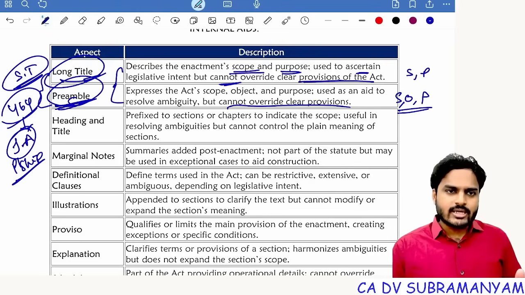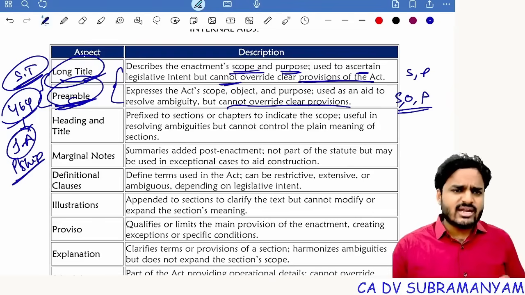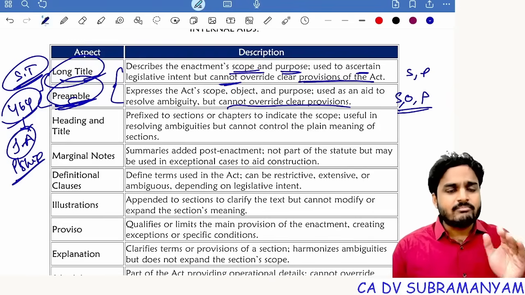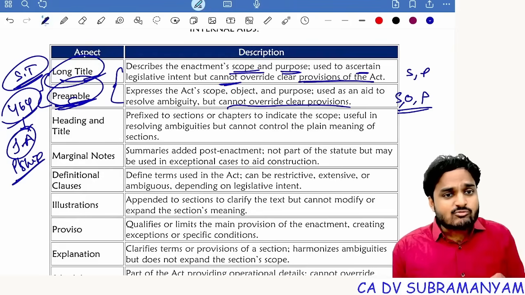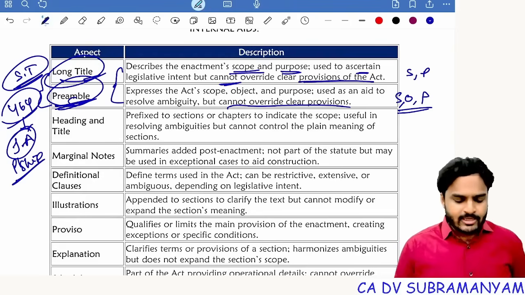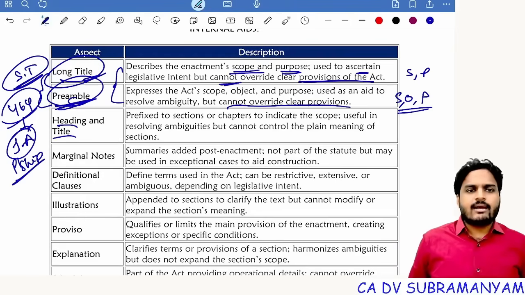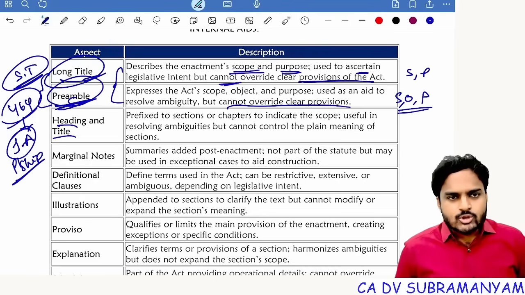So right now we are having only one. Previously we had long title and preamble. But the ultimate objective of both is the same. Thin line of difference. Long title: detailed description of the act. Preamble: brief statement about the reasons why this law was enacted. Heading and title. We are having chapter headings. Chapter 2, incorporation of company.